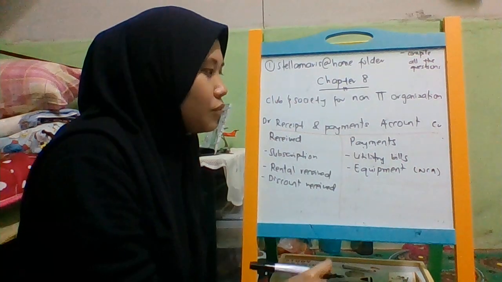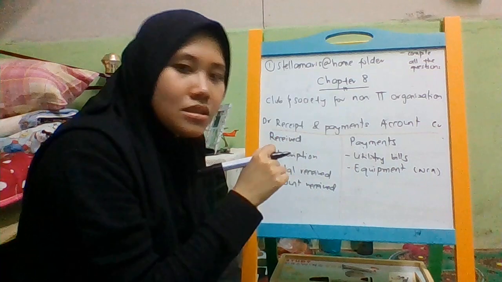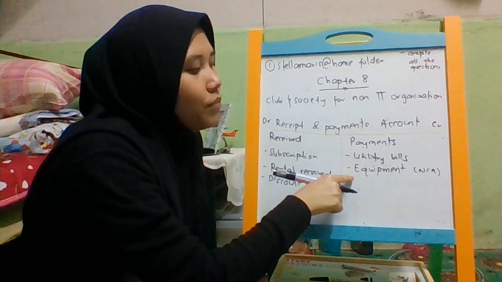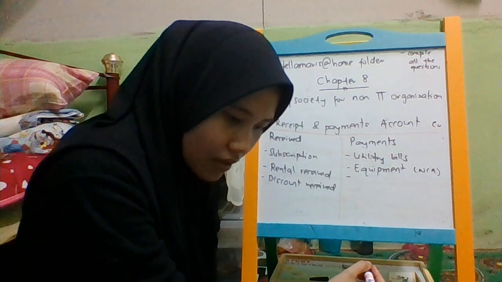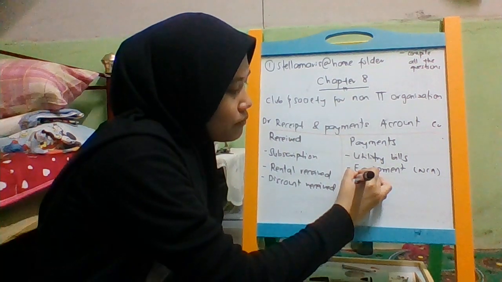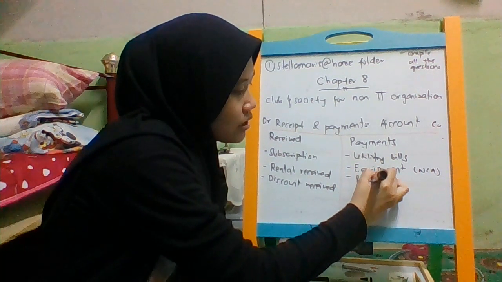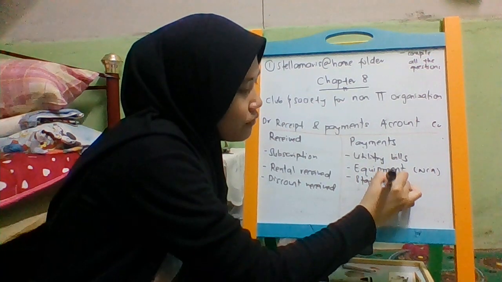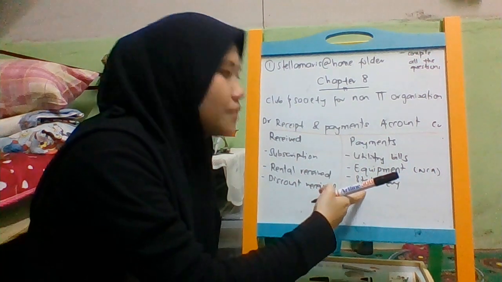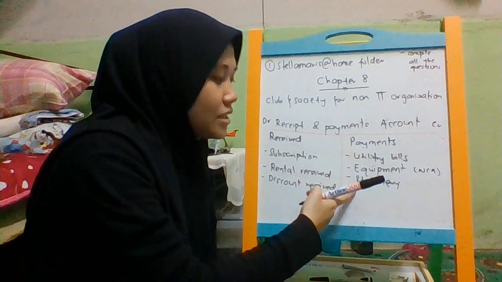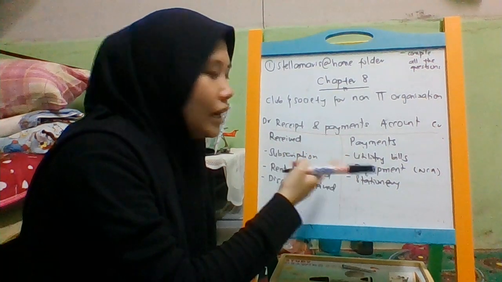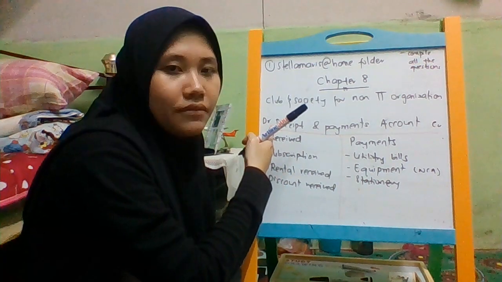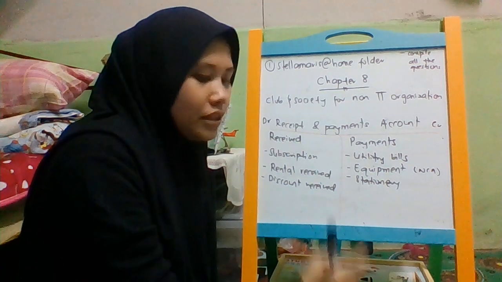But for now, we put it under payments since we buy, and money goes out. Let's say we buy stationery for office use, for club use. That is also on the payment side, since the money goes out. It's just the same cash book or T account, but the difference is only the name. Receipt and payment is for club and society only.